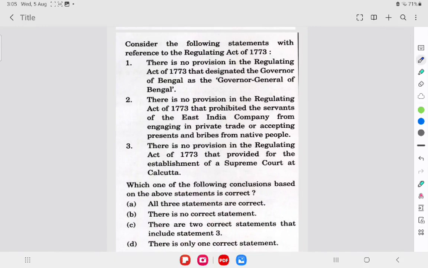Consider the following statements with reference to the Regulating Act of 1773. The first statement is, there is no provision in the Regulating Act of 1773 that designated the Governor General of Bengal as Governor General of Bengal. This statement is wrong. Actually, there is a provision.